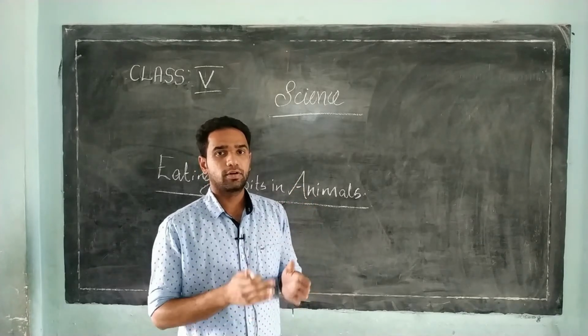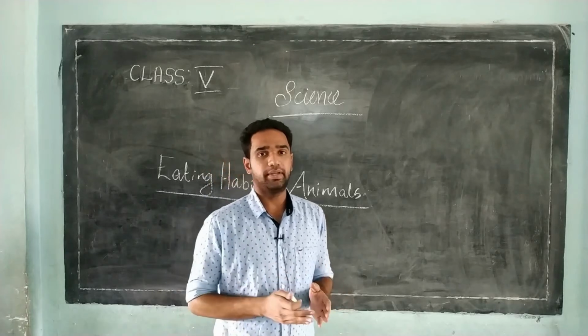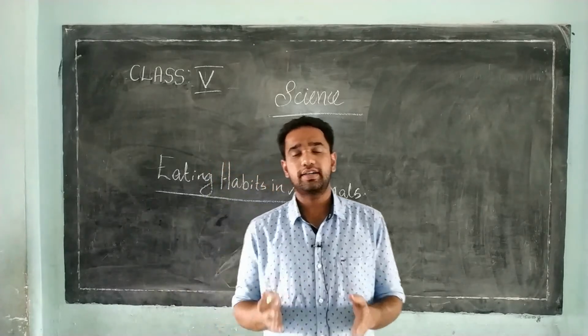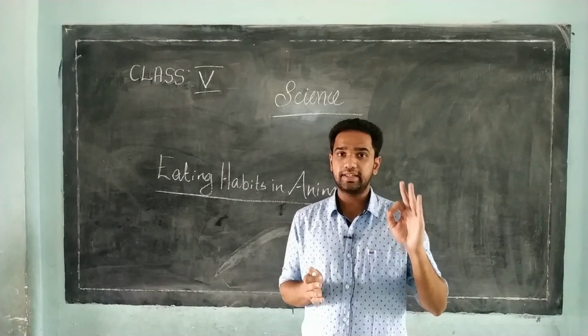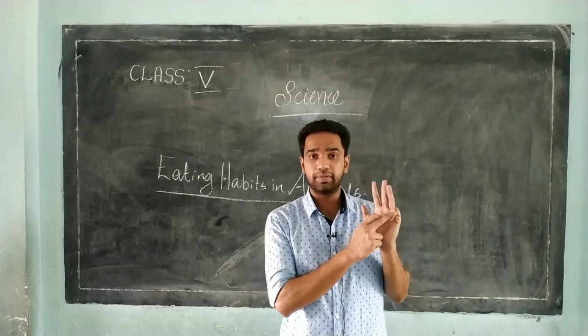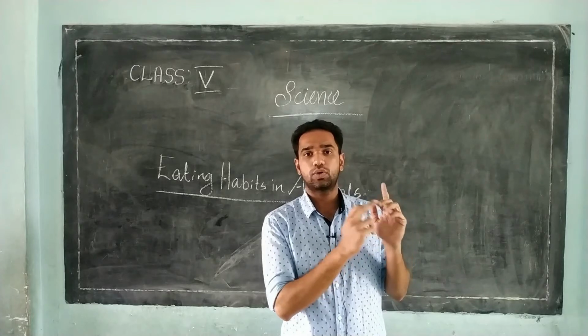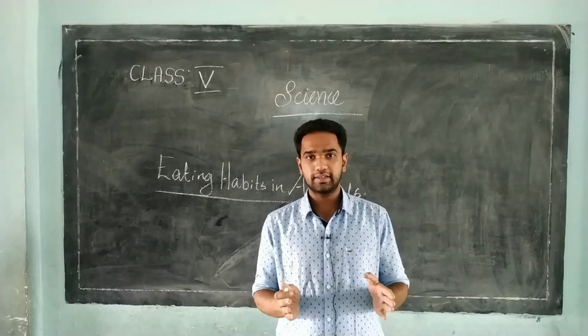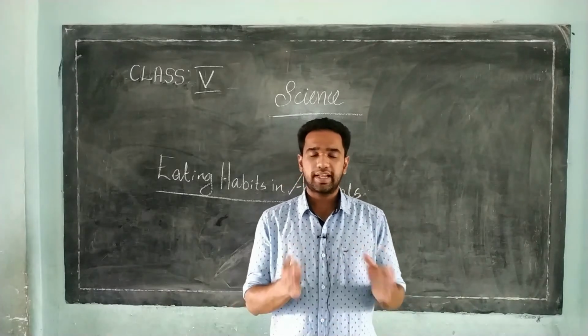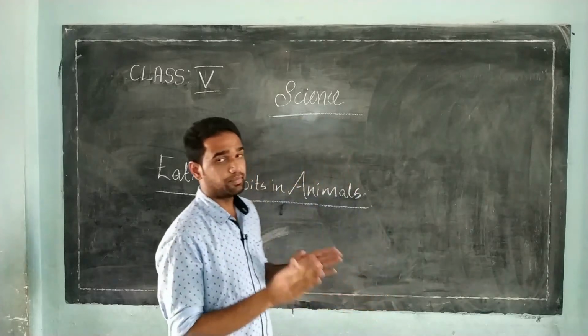First one is herbivores, second one is carnivores and the third one is omnivores. So let's deal with the first one, herbivores.